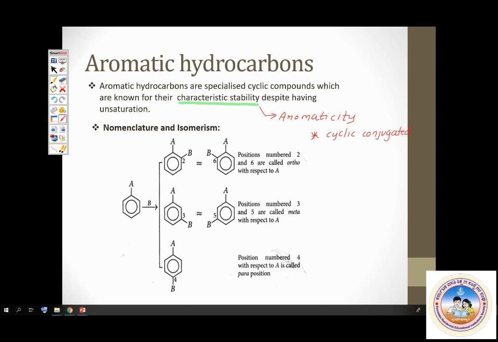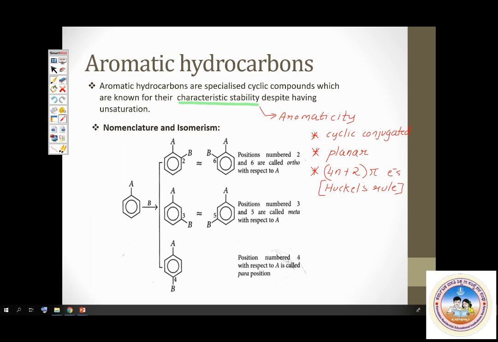Then the second condition: the compound must be planar. Third, and the most important, the system must have 4n plus 2 pi electrons. And this particular condition is famously called Huckel's rule. If these conditions are satisfied, then the compound is aromatic.